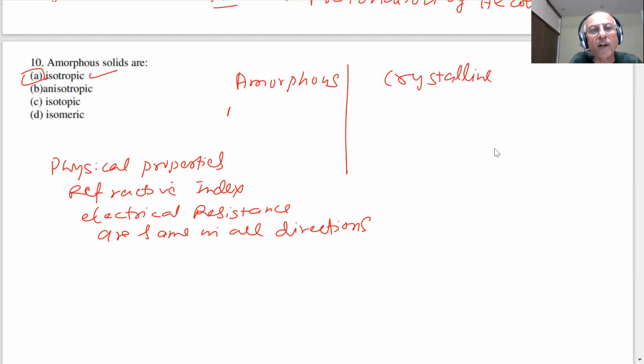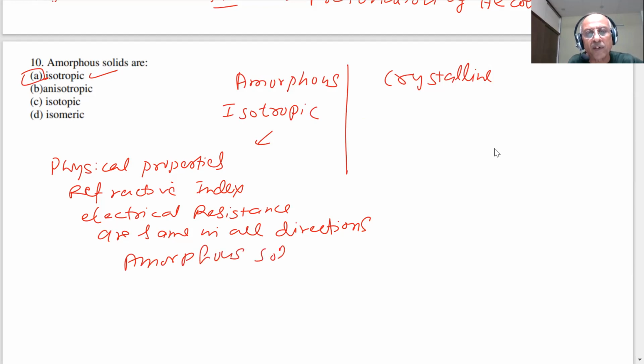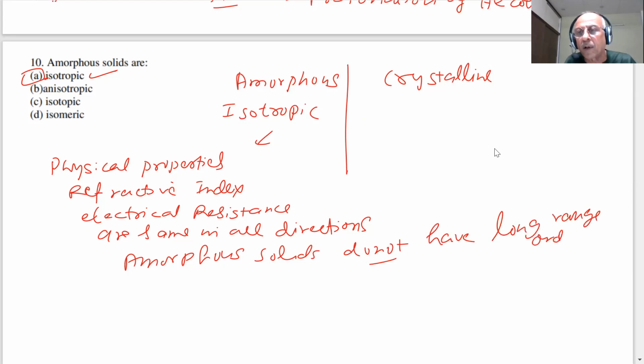Amorphous solids are isotropic because amorphous solids do not have long range order.